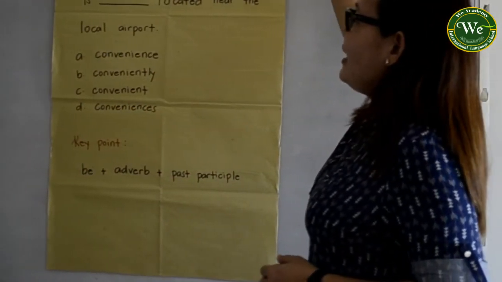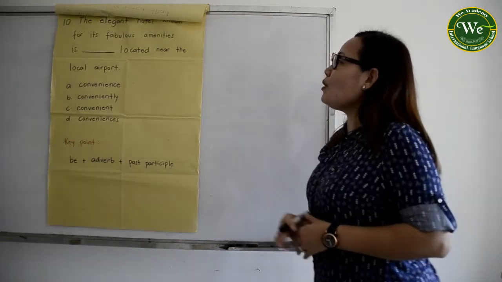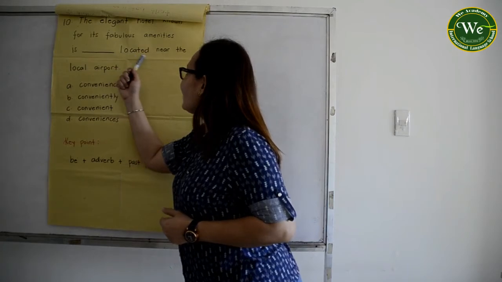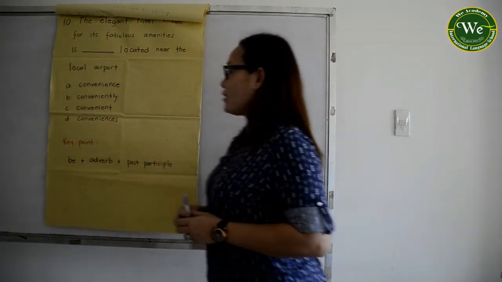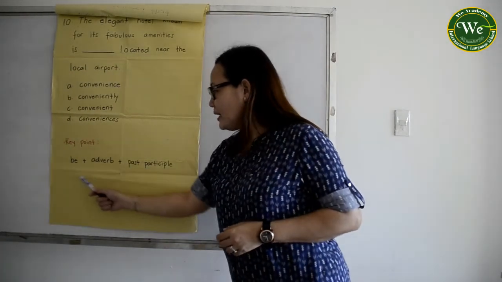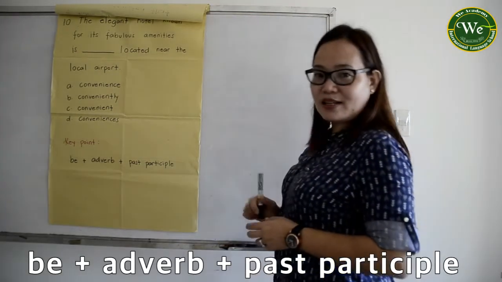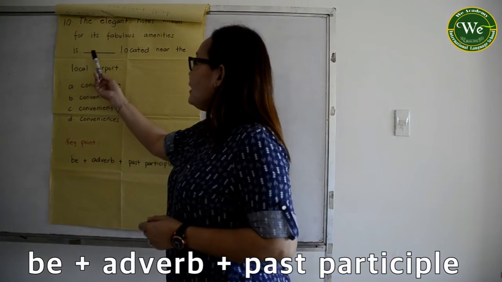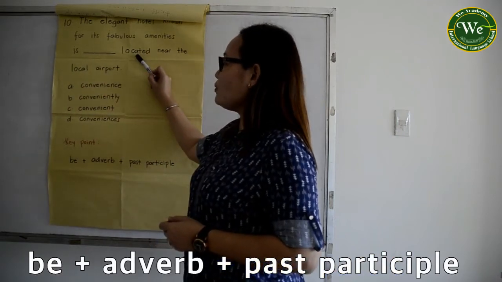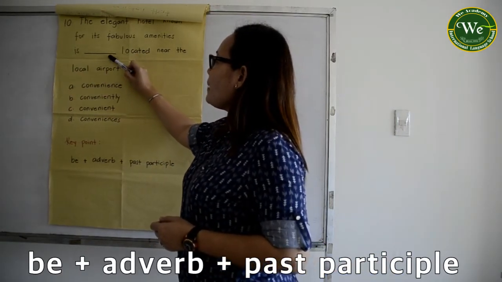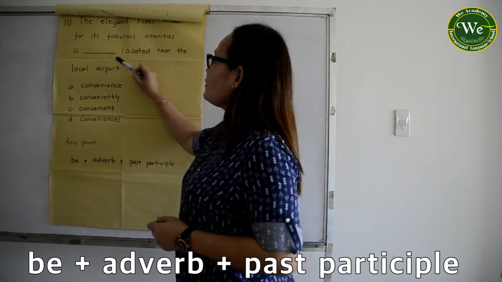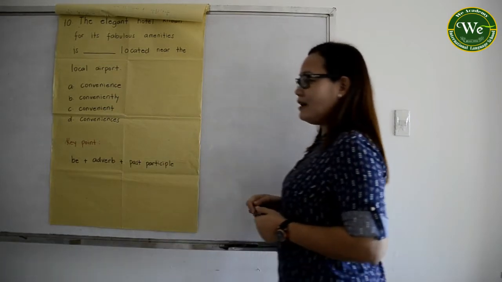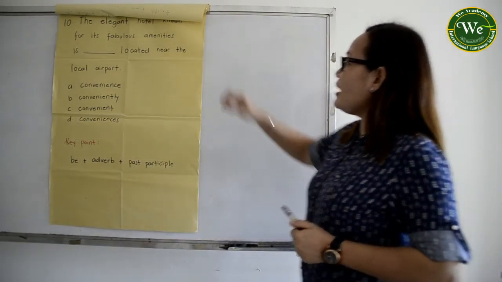Number 10. The elegant hotel, known for its fabulous amenities, is blank located near the local airport. Key point, adverb plus past participle. So when you have a main verb, it is usually expected that what comes before that is an adverb of manner.